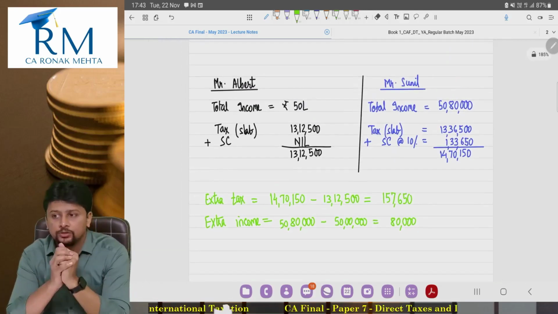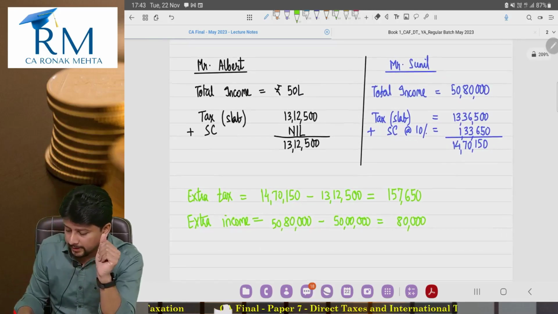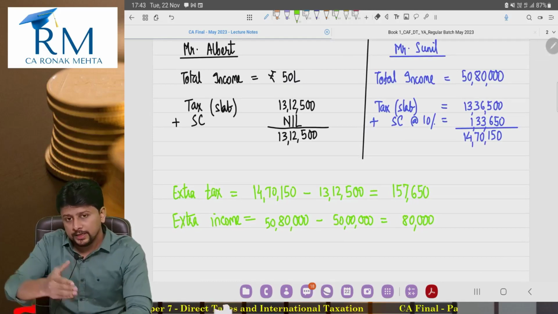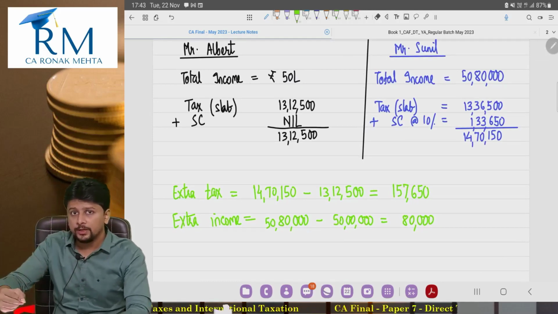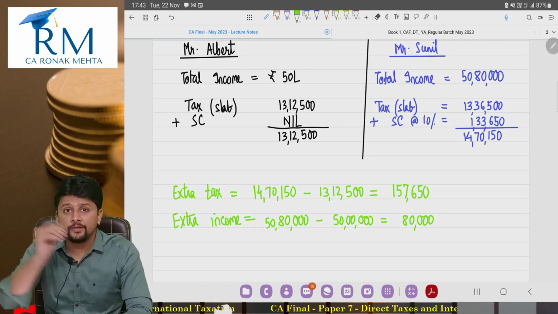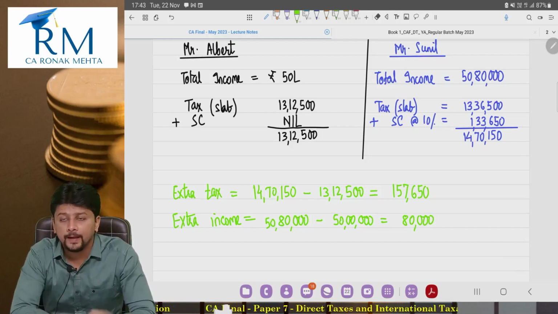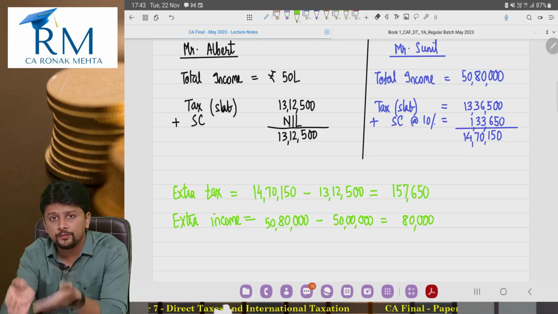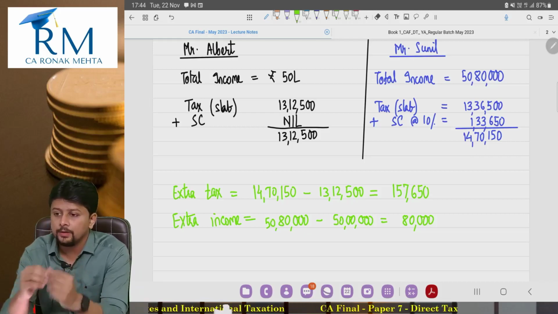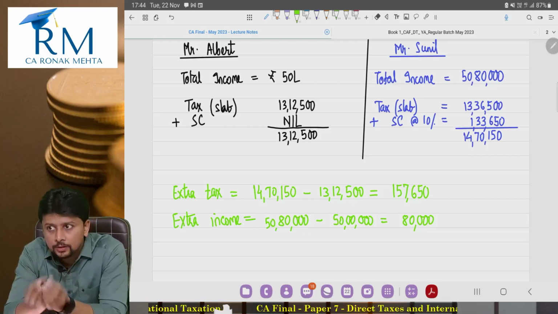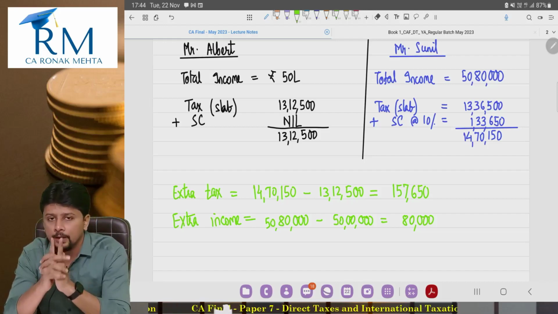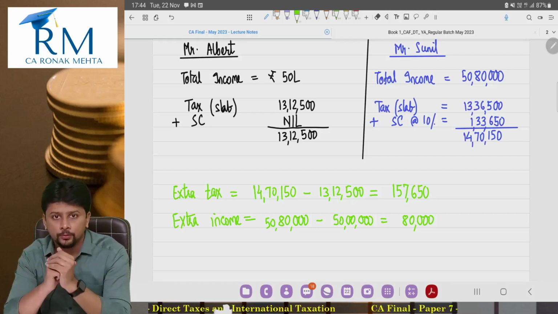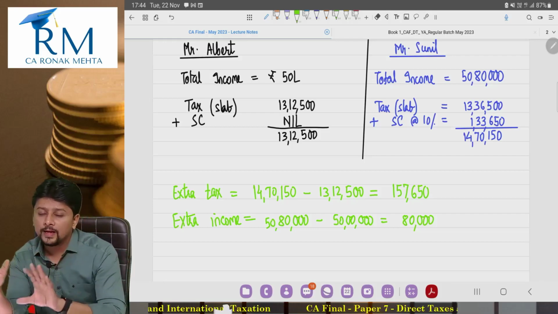Mr. Sunil will say to the government, okay, I earned 80,000 extra, and because of that additional 80,000, you are asking me to pay an additional 1,57,650. I don't have that much money to pay to the government because I am earning only an extra 80,000. That's where the government says, yes, Mr. Sunil, you are right. We agree with you. You are being unfairly taxed.